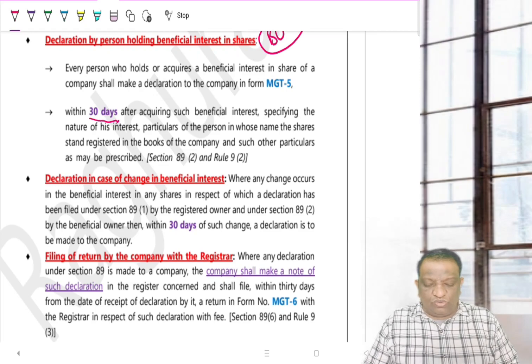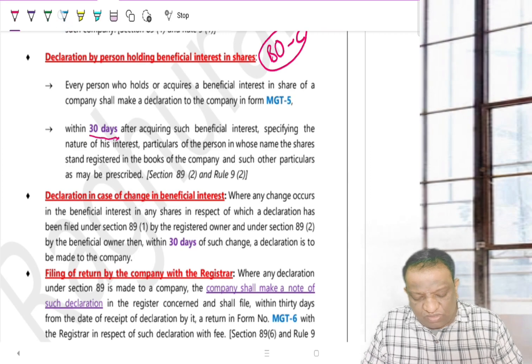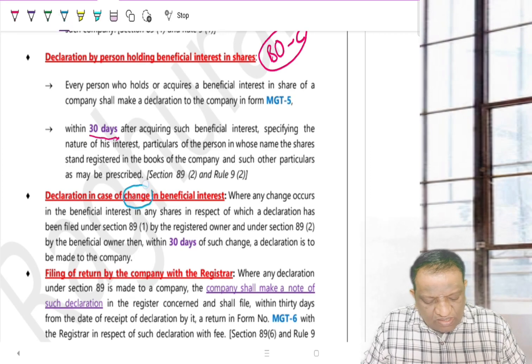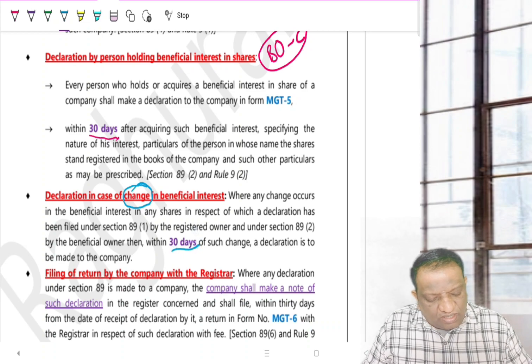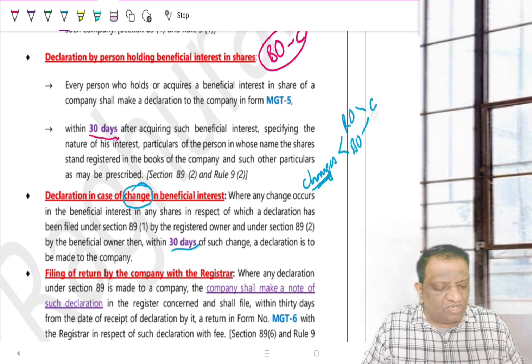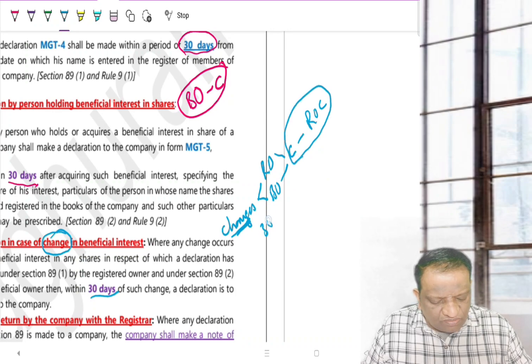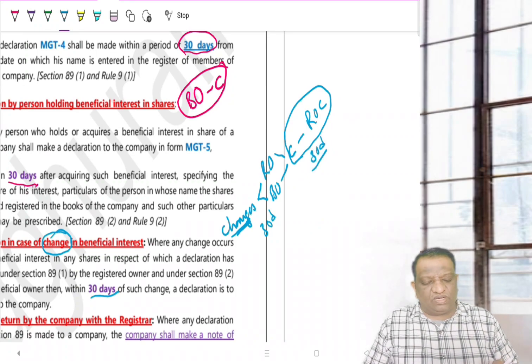Then on getting these two pieces of information, not only at the time of getting this, like we said, any change happening. So in this, the bigger word is any change. Any change happening here, again within 30 days, then again they will be communicating. So the heading of this paragraph is nothing but the changes. Then who all will be communicating? Both the people will be communicating, registered owner and beneficial owner. Whom will they communicate? They will communicate to the company. And then what should the company do? The company should go back and communicate to the ROC. And what is the time limit given here? 30 days of your change. And once you submit the data, the company is given 30 days time to summarize and file it with the ROC.